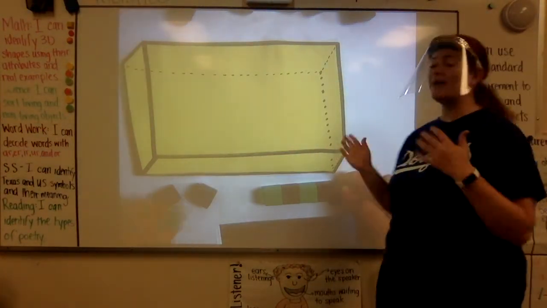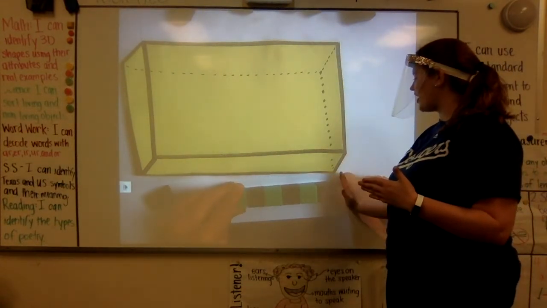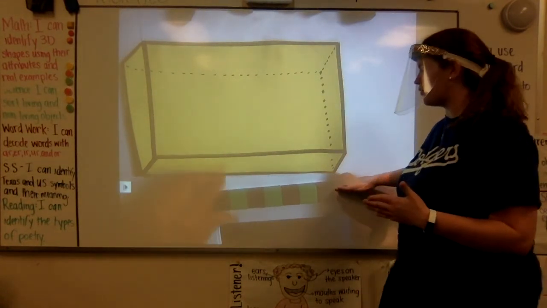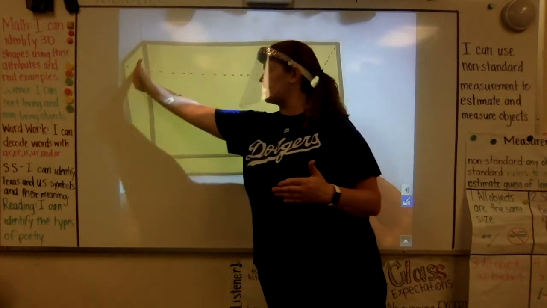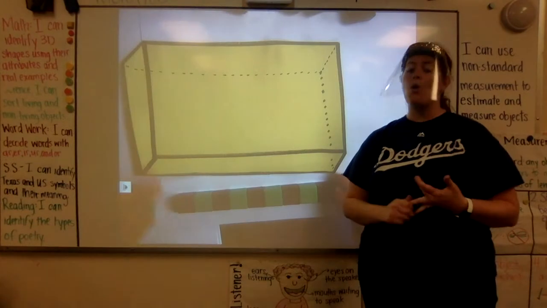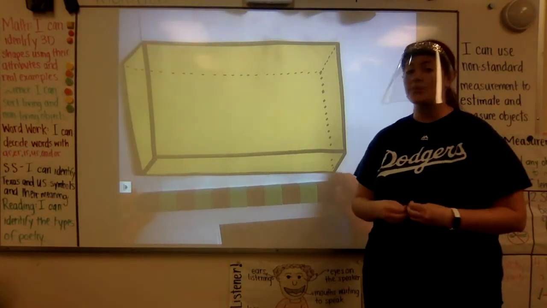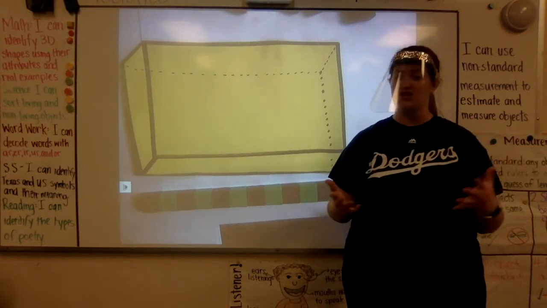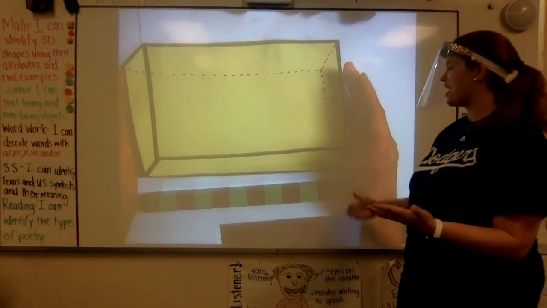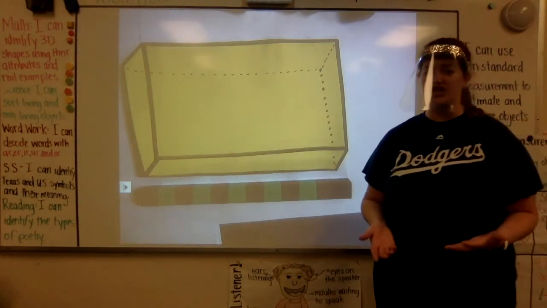So now I'm going to start measuring. I'm making sure to line it up all the way at the end, and I'm going to go in a straight line until I get to the other end. I don't want any gaps or any overlaps. And since these cubes are interlocking, I can push them together to really make sure there's no gaps. Okay, I went from one end to the other end of my shape.